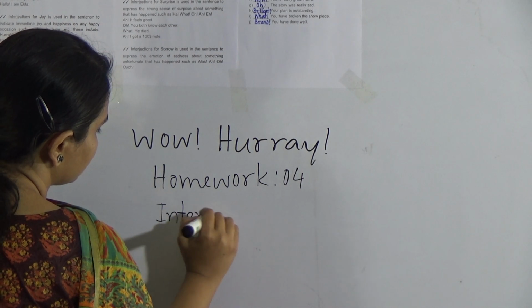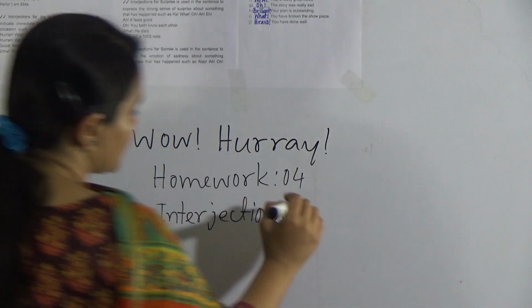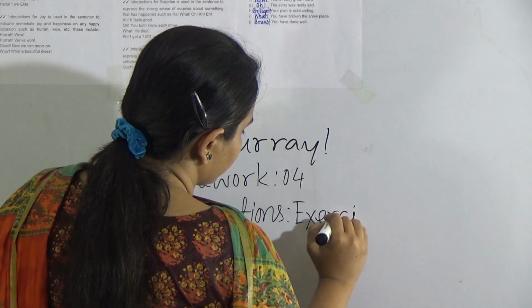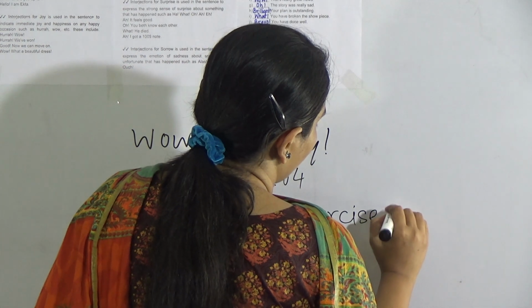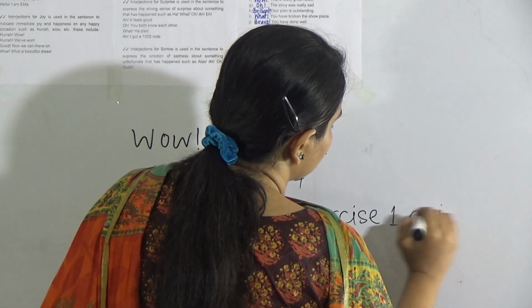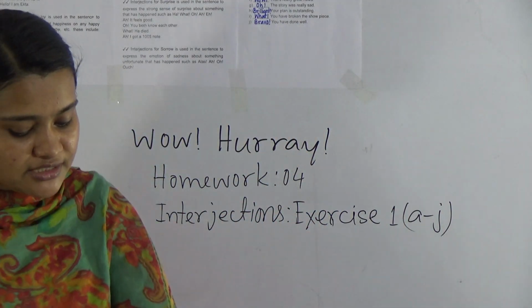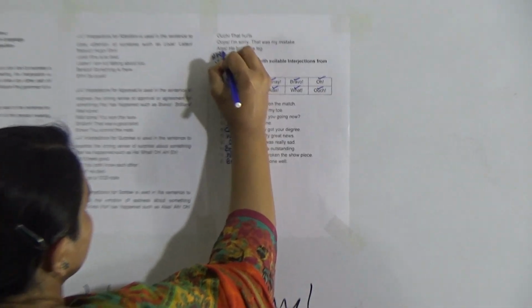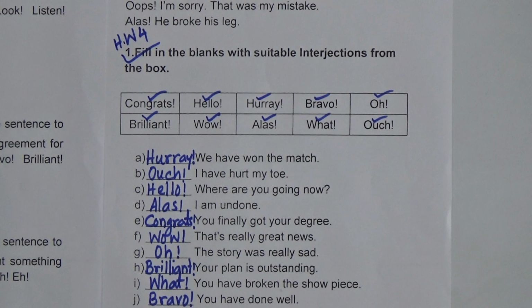That means interjection exercise 1, that means A to J. That means you will do this exercise as your homework. This is HW4. You will do this exercise as your homework number 4.